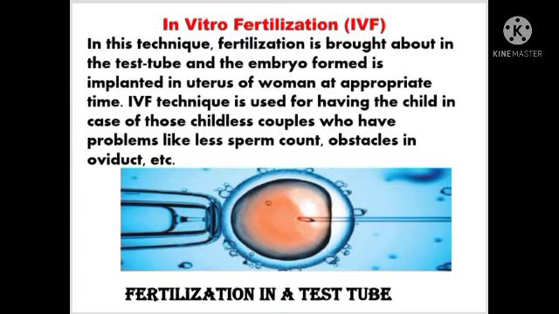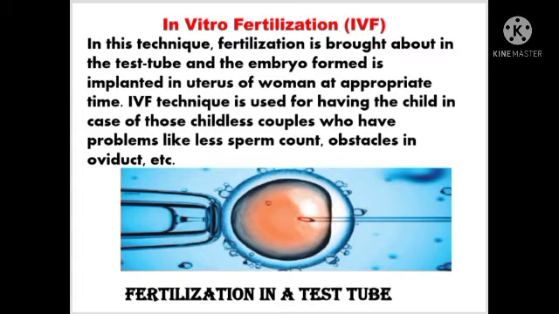So, students, what happens in this technique? Fertilization of the sperm and egg is brought about in the test tube. After the fertilization, the embryo which is formed in the test tube is implanted in the uterus of the woman at an appropriate time. So IVF technique is used for having a child in case of those childless couples who have problems like less sperm count and obstacles in the oviduct.